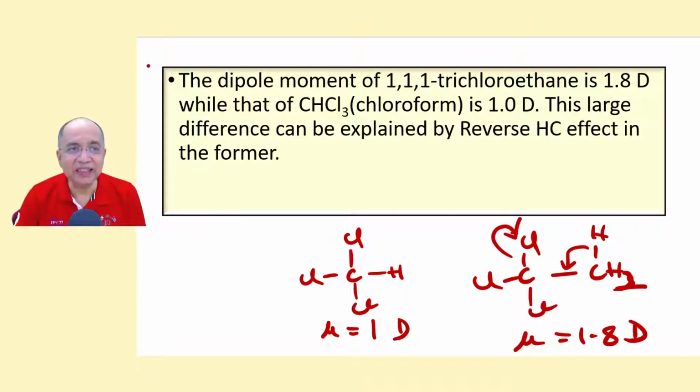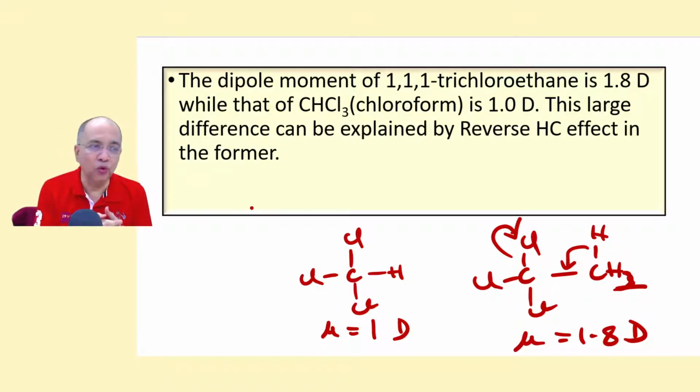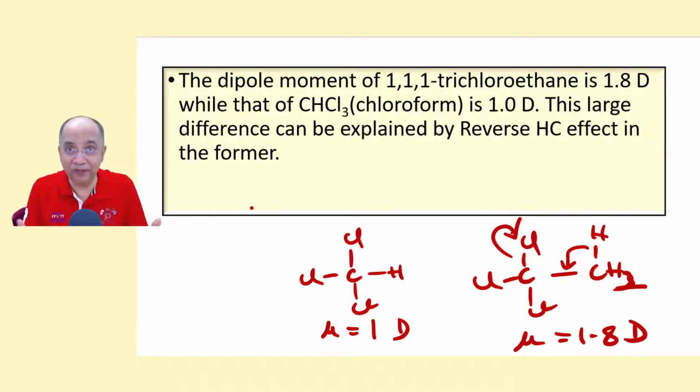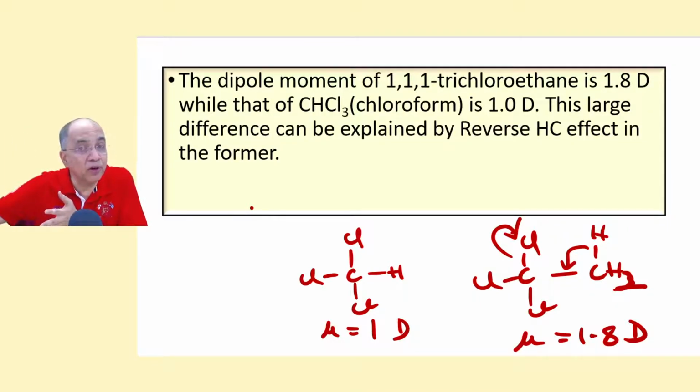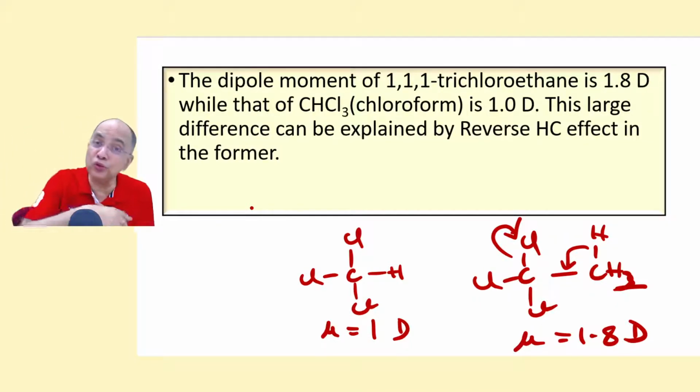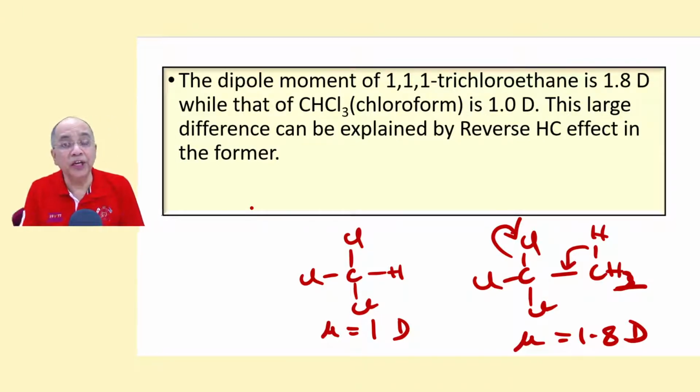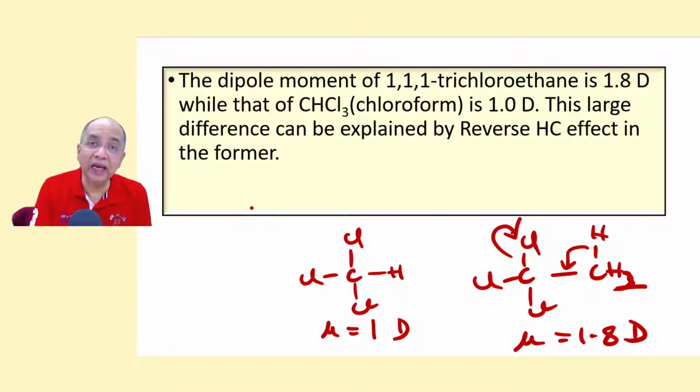So thus we come to the end of this program, where we discussed vividly what the hyperconjugation effect, the H effect, is, and how it influences the bond length in alkenes and related compounds, when there is reverse hyperconjugation too, and also how it stabilizes a carbocation, alkyl carbocation, and alkyl free radicals.